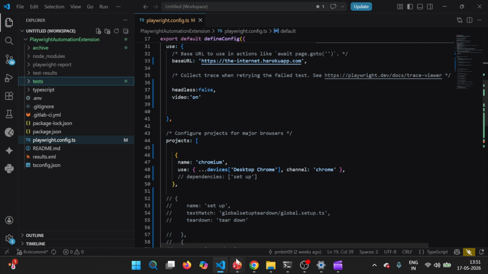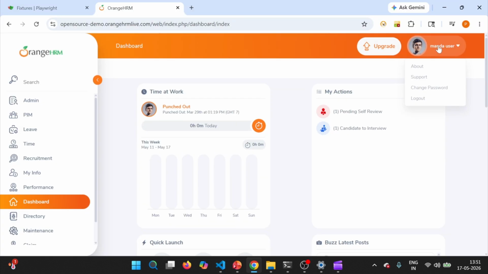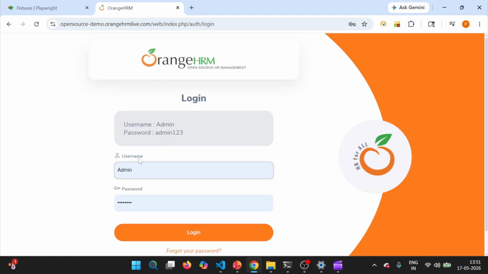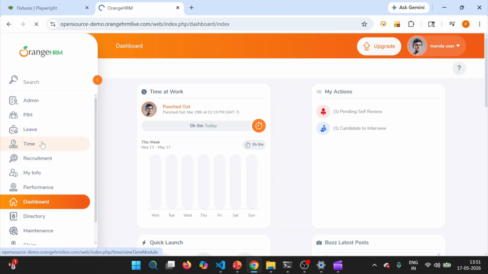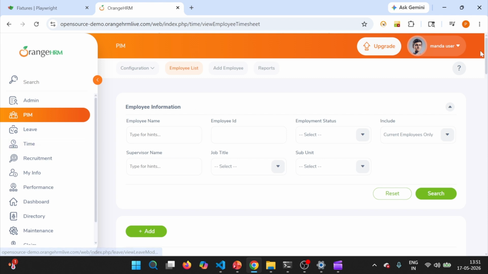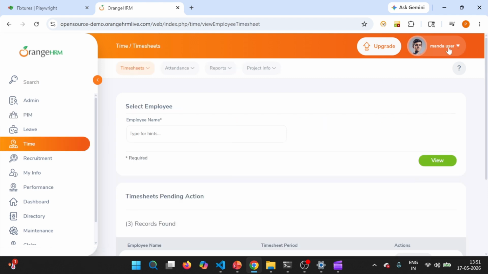Talking about the test case, we have a sample test case. What we are doing here is we have 2 test cases, right? We are launching the application, entering username and password, and clicking on login. In one test case, we are clicking on PIM, and in another test case, we are clicking on time. At last, after execution of both the test cases, we are logging out. So if you notice, both the test cases have some preconditions and some postconditions. Preconditions like launching the application, entering credentials, and logging into the application, and postconditions like logging out from the application.